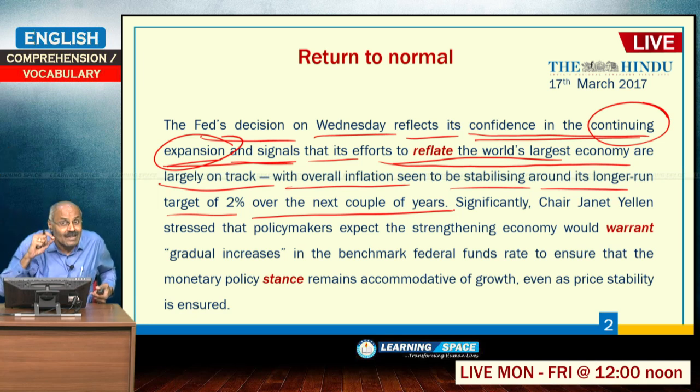There, because of easy money policies, their goal is to have 2% inflation. Because of easy money policies, what will happen? Inflation will increase. So, they have now reached the required level of 2%. So, the goal of America is to maintain inflation of 2%.